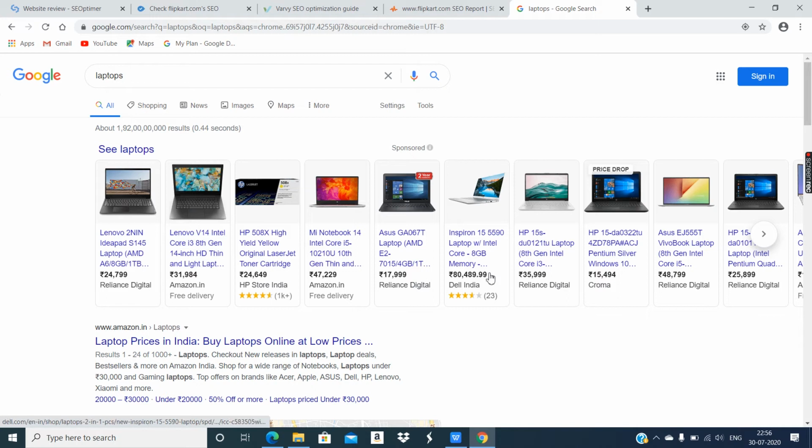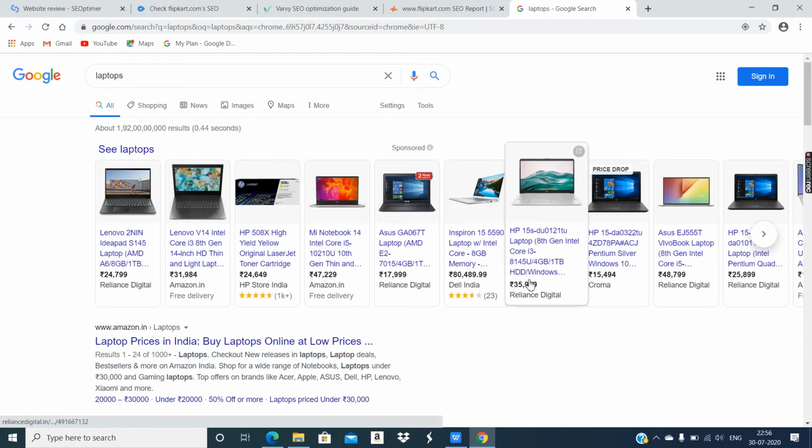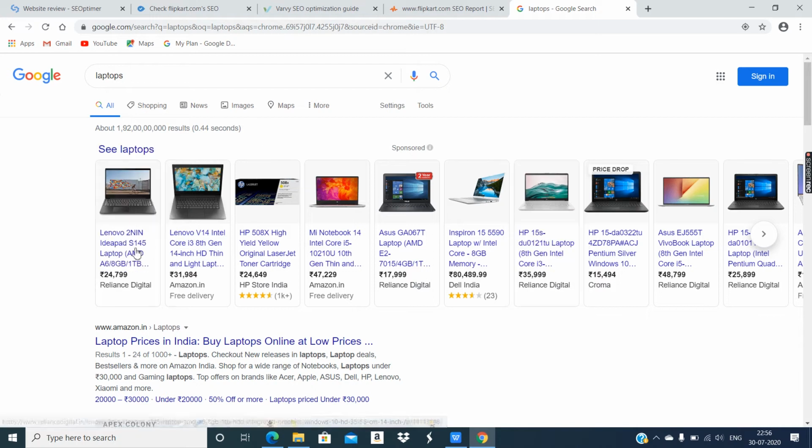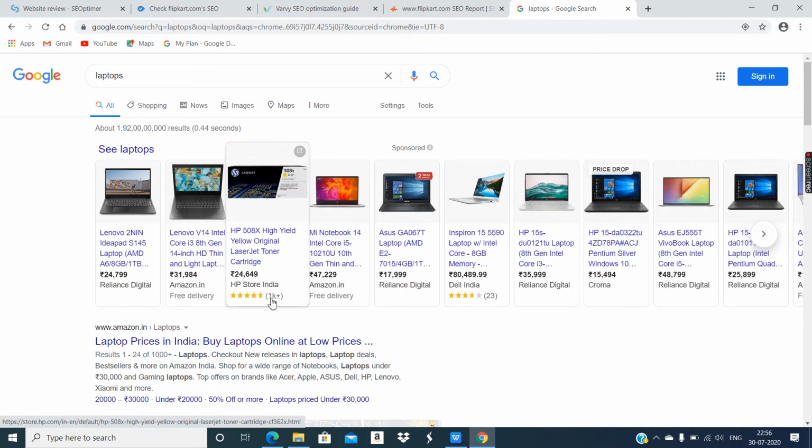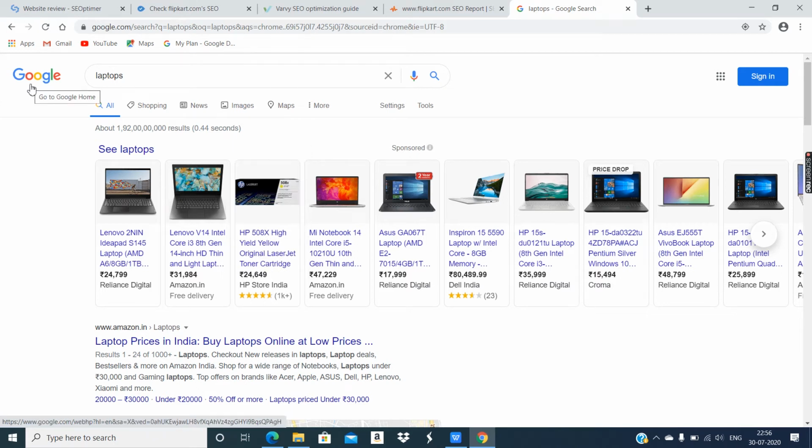It did not appear. And moreover, in the first row, all are sponsored ads. That means they are paid ads. So definitely Amazon, sorry, Flipkart has to pay to Google to provide their ad. Not necessarily, we never see any Flipkart advertisement. We see Flipkart advertisements also.